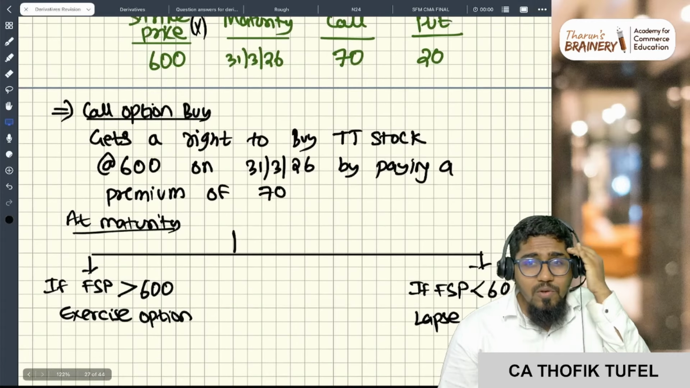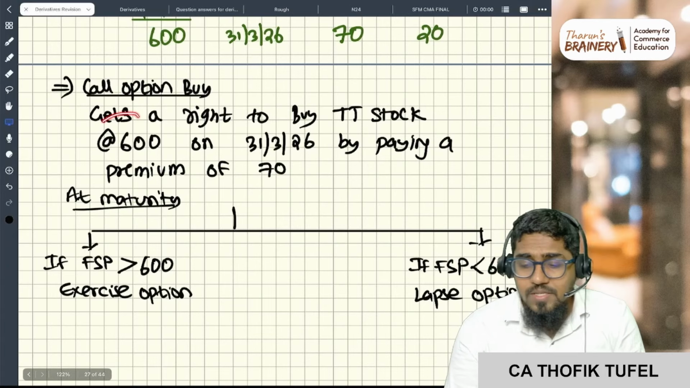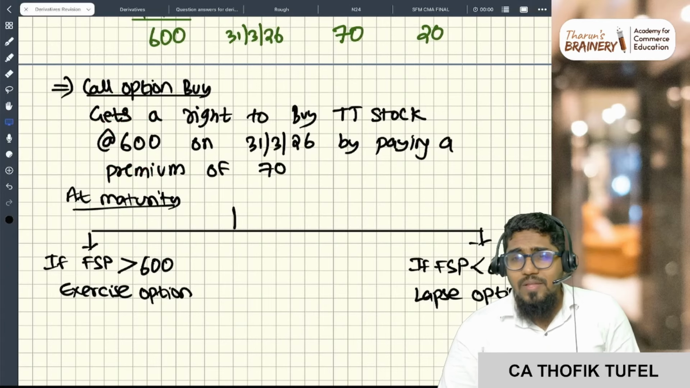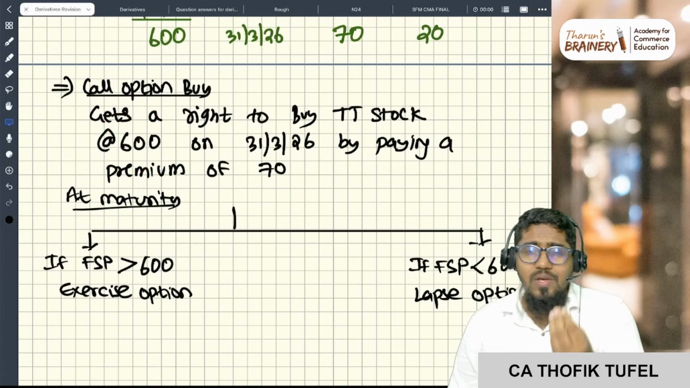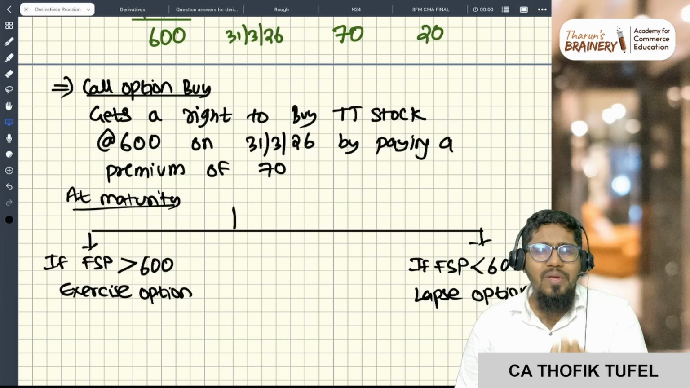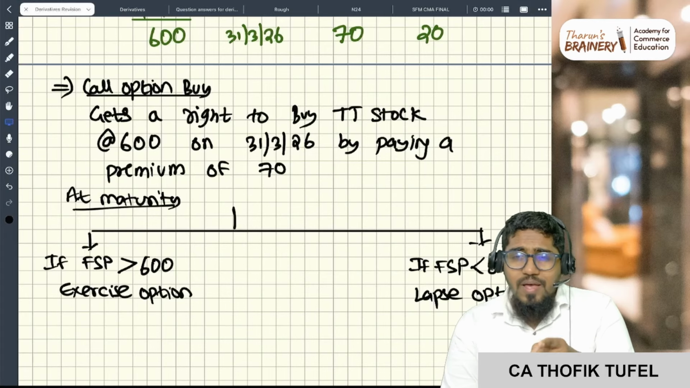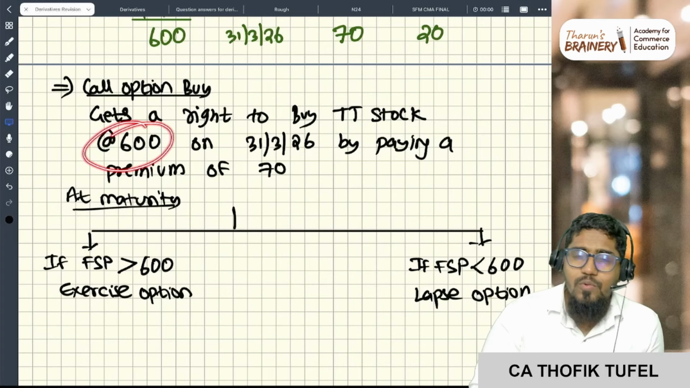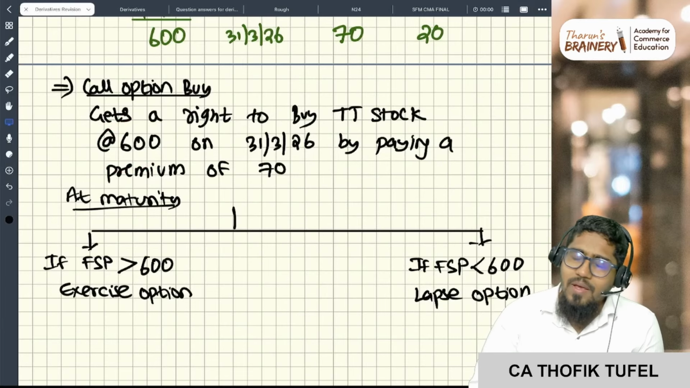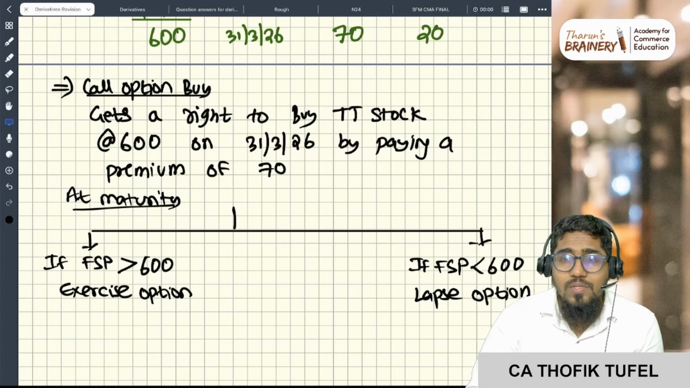But you don't have to mug up all these things. Think logically. I have the right to buy at 600 rupees. You can think of anything, gold or stock price. Think of gold. On March, I have the right to buy the gold at 600 rupees. Now I slept, I woke up. After 3 months, I'm seeing the gold is 700 rupees.